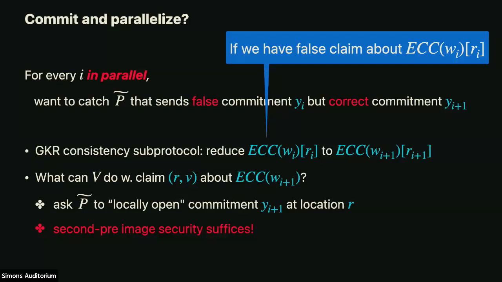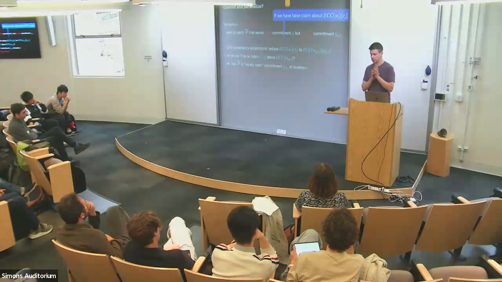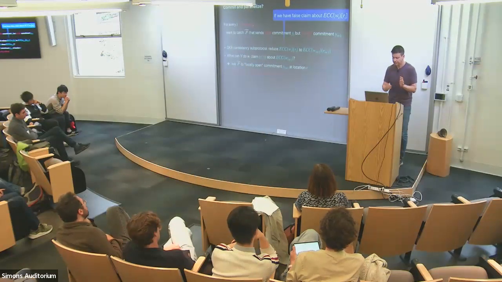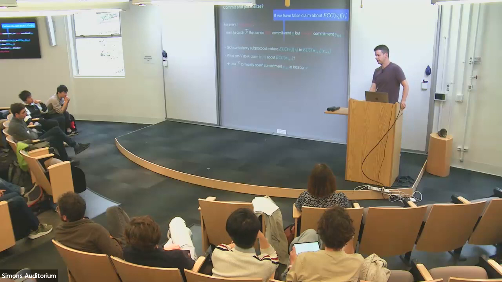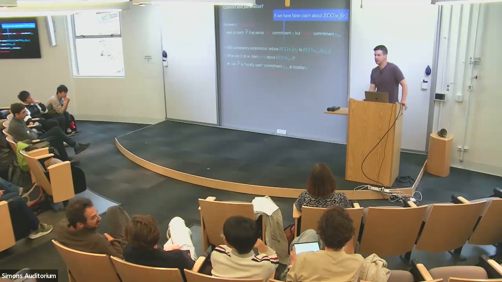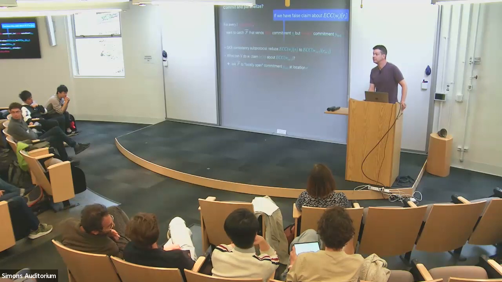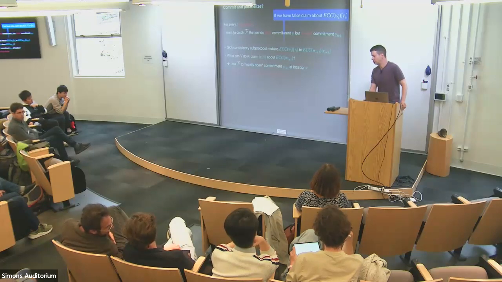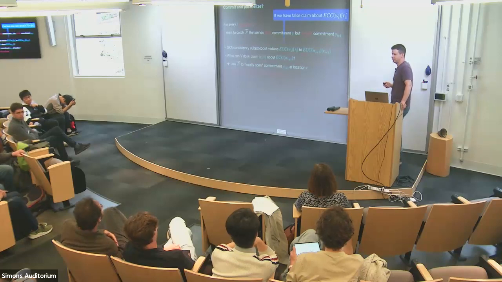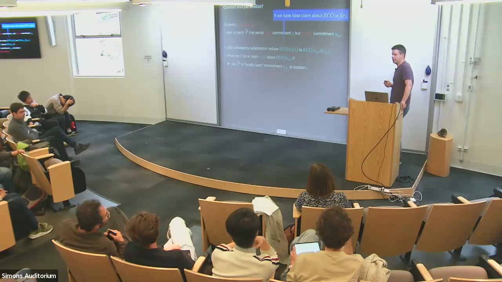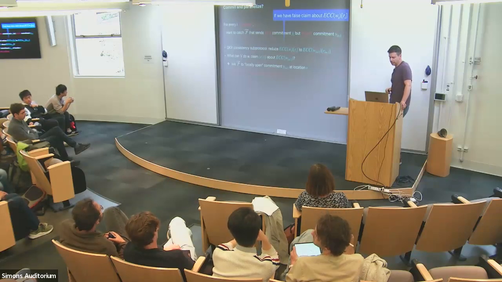Again, you said locally open. You don't mean only locally open, right? Where do I get a locally openable commitment? Yeah, I use a hash tree with UOWHFs, and that works. So you don't need hiding for the commitment, right? Don't need hiding, it's just a hash. Yes, it's a locally openable hash. I'm happy to call it a hash. Is that what people call a locally openable hash? I certainly don't want a hiding property, so you can call it whatever you want. So it's not just any hash.